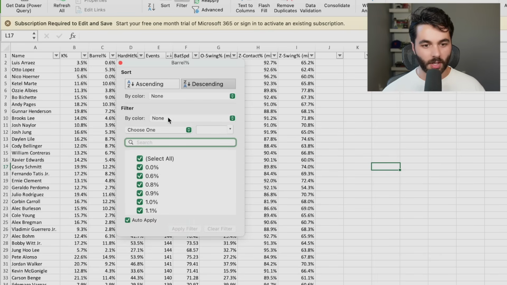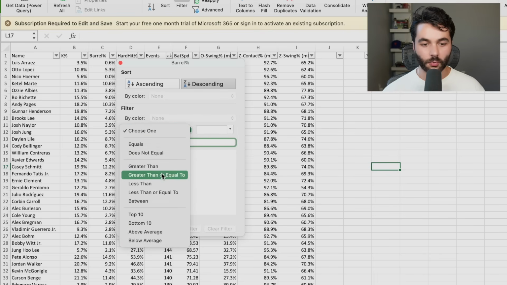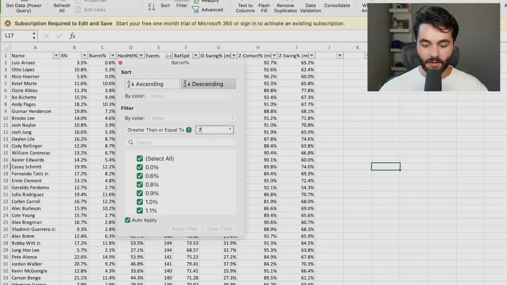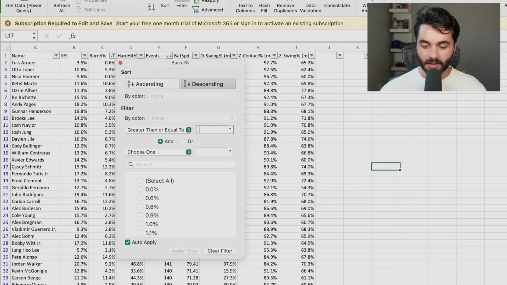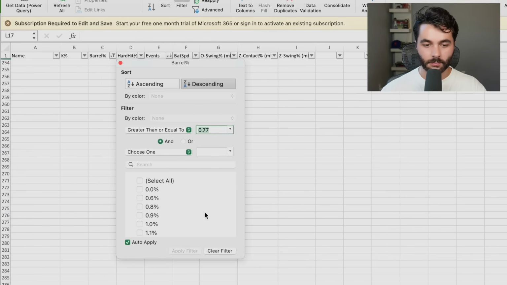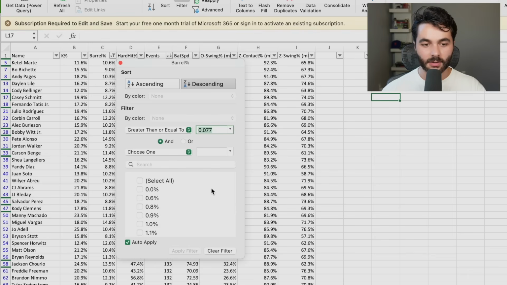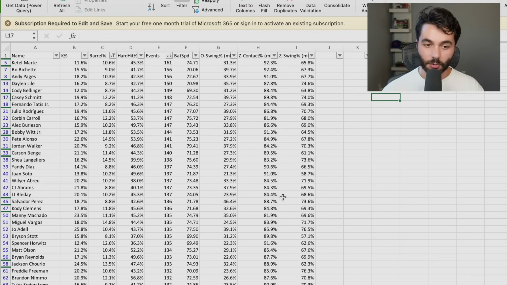Greater than or equal to 7.7, right? Oh, it's because I'm using percentages on this. Oh, idiot. Not a math guy. Never, ever claim to be a math guy here. 0.077. Still nothing? Yep, 0.077. Stupid. All right.